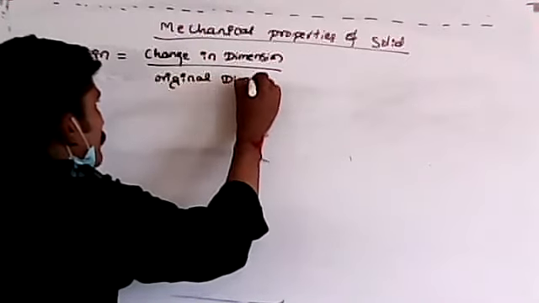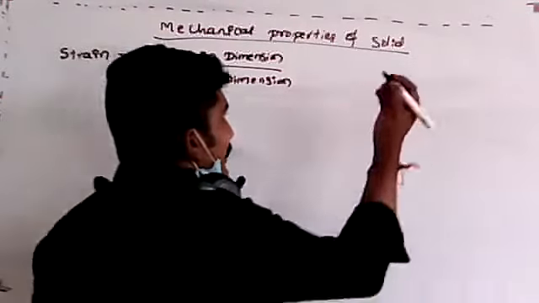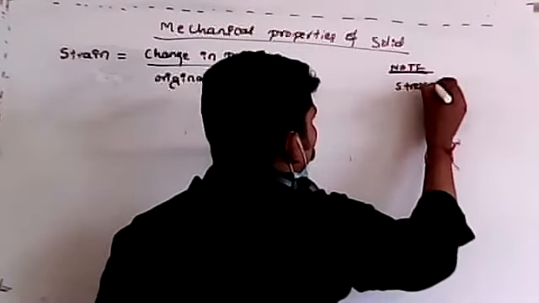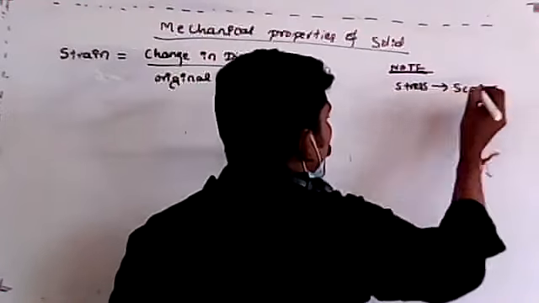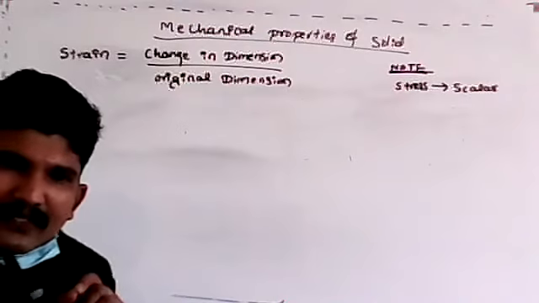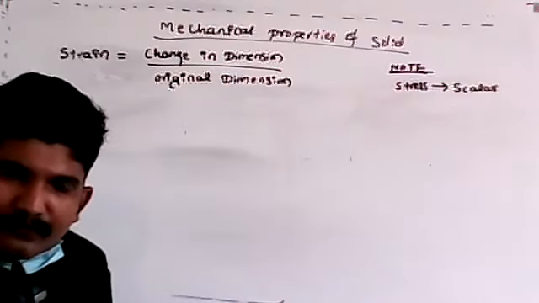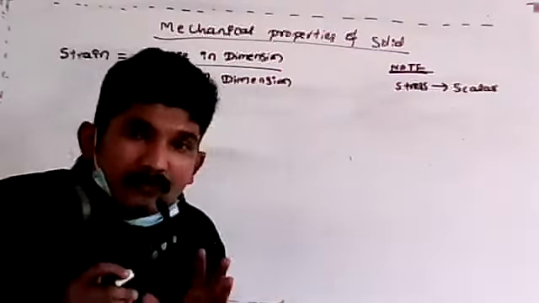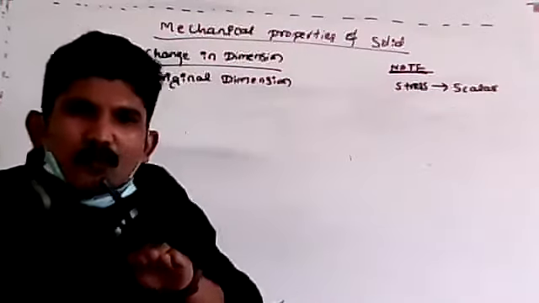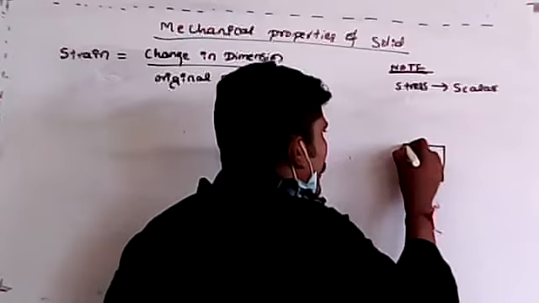Original dimension. This is nothing but strain. But remember always, note this point: stress is always a scalar. Last class, many of you told me it is a vector, but remember students, scalar quantity means it tells only about magnitude, not a direction. For a moment you get confused. So what happens is stress, how much force.